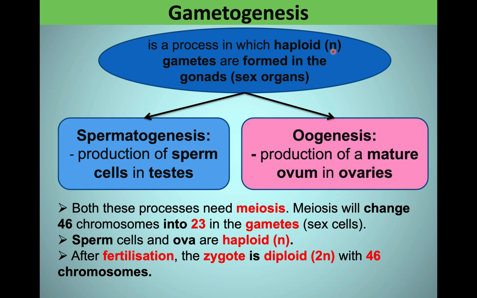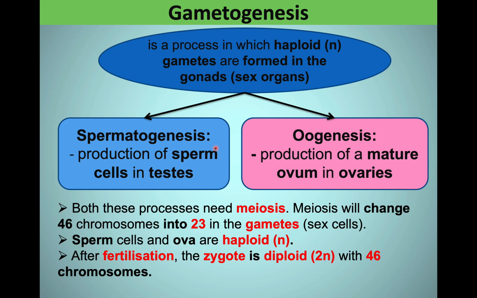So we must remember that in humans, cells are all diploid and they have 23 pairs of chromosomes. But the human sex cells or the gametes, like the egg cell and the sperm cells, only contain a single set of chromosomes and they are therefore known as haploid. So when gametogenesis occurs inside the testes, it is known as spermatogenesis.